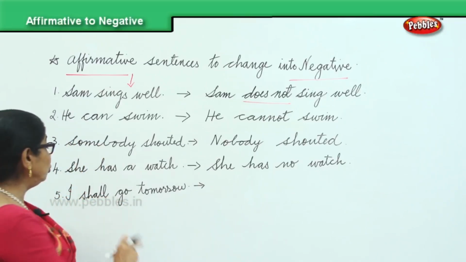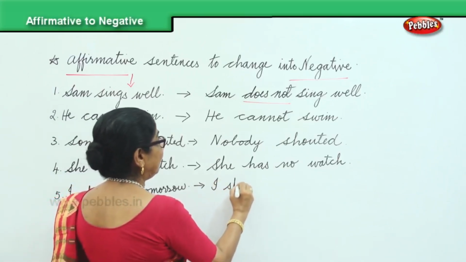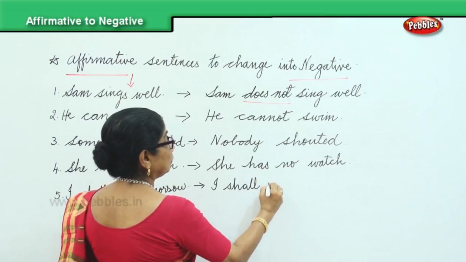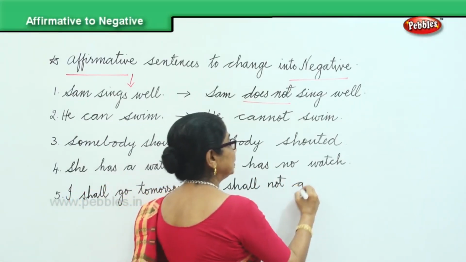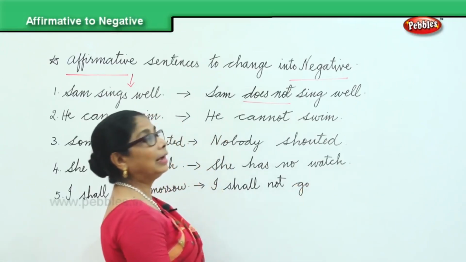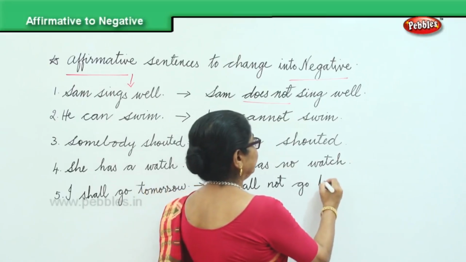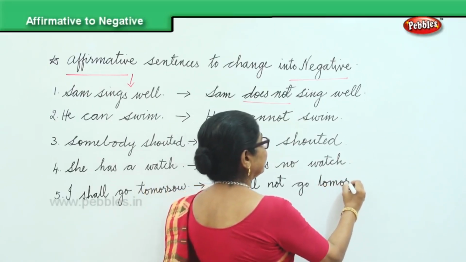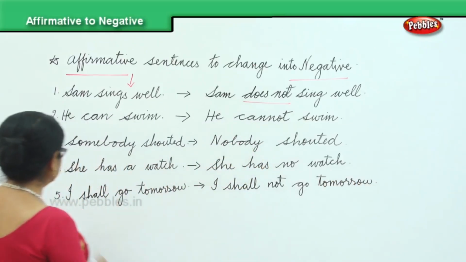I shall not go tomorrow. That's all. I shall not. Just adding the word not, it becomes a negative sentence. I shall not go tomorrow. Isn't it easy? Very interesting, isn't it?